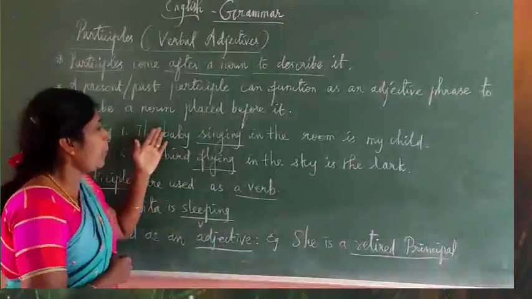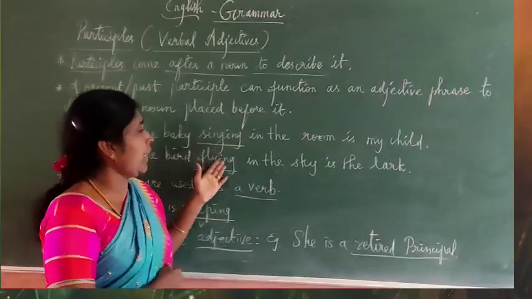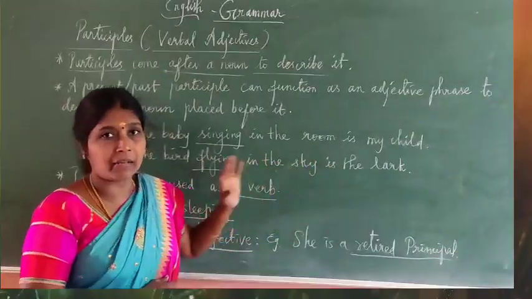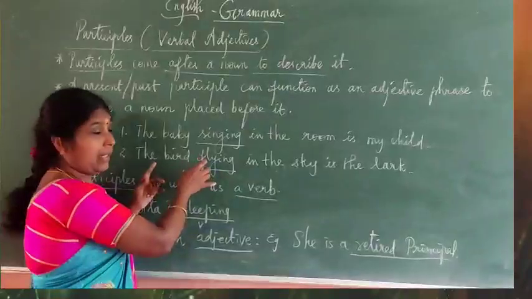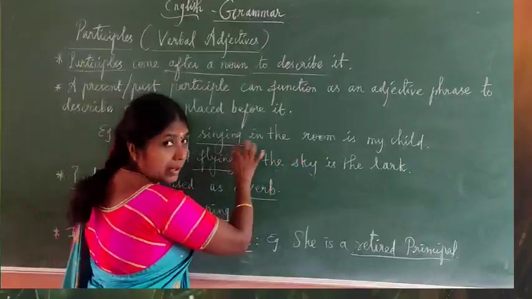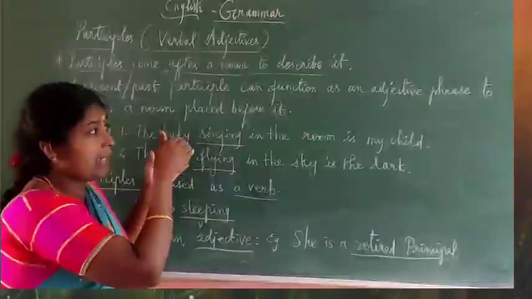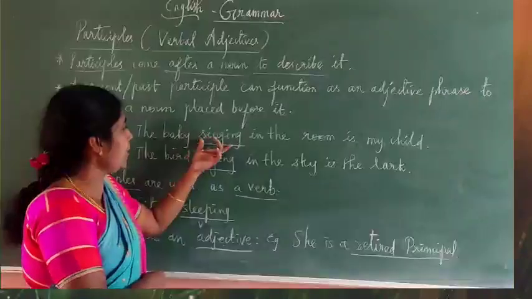So here, the baby singing in the room is my child. The bird flying in the sky is the lark, skylark. That is a bird. So here, flying in the sky, this one is a phrase. Singing in the room, this is a phrase. Why is that an adjective phrase? Because it describes the noun. Here, singing.